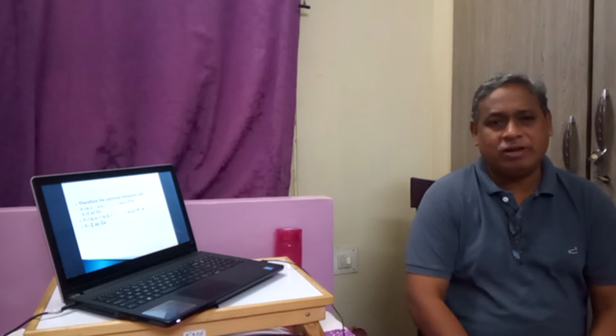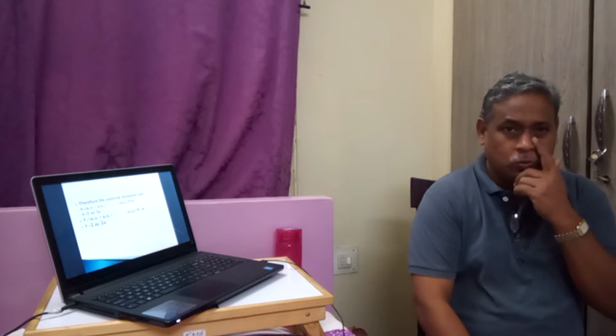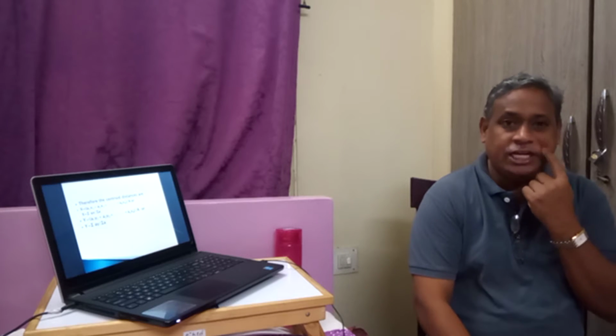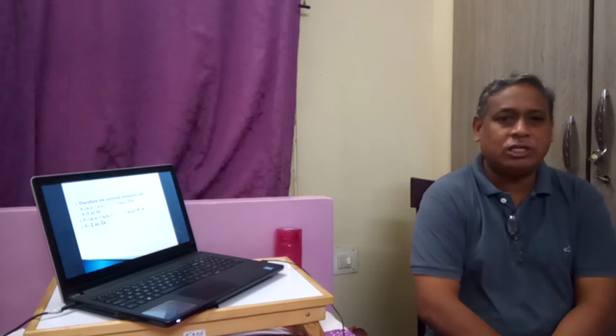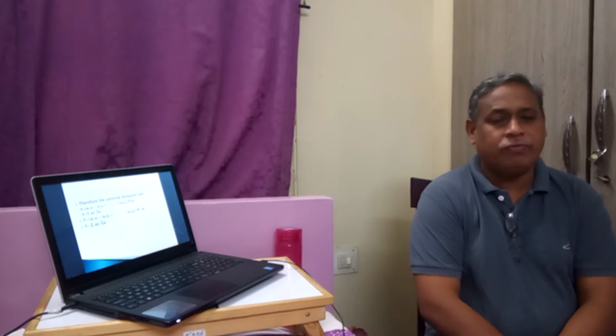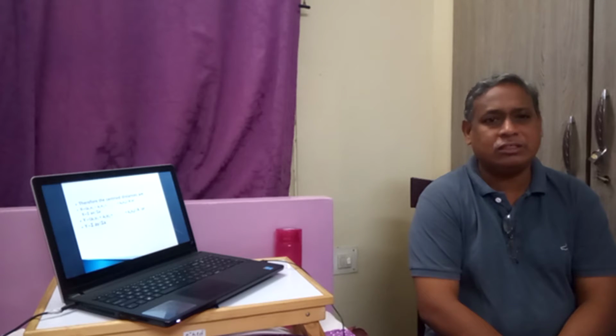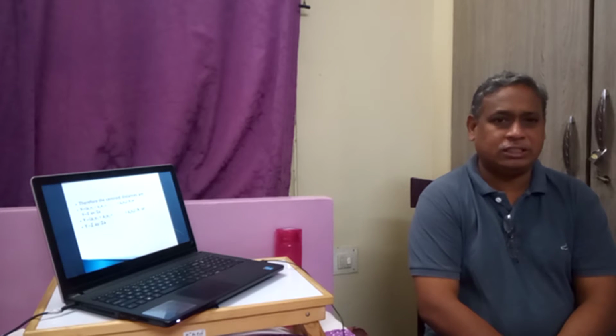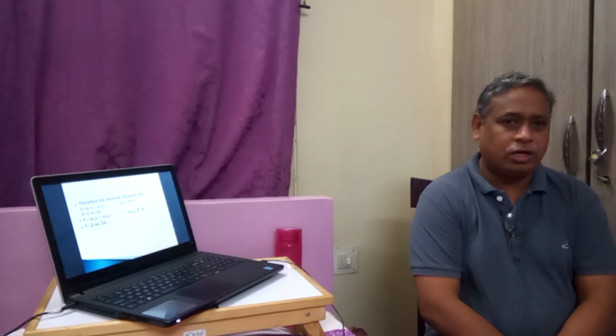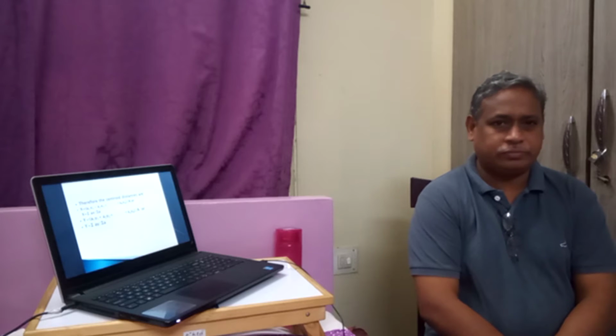Centroidal distance x is equal to sigma AX by sigma A, y is equal to sigma AY by sigma A. The total moment of areas, A into y, that is area into distance, we call moment of area. Earlier we called force into distance the moment of force. Here we call area into distance the moment of area, or first moment of area.